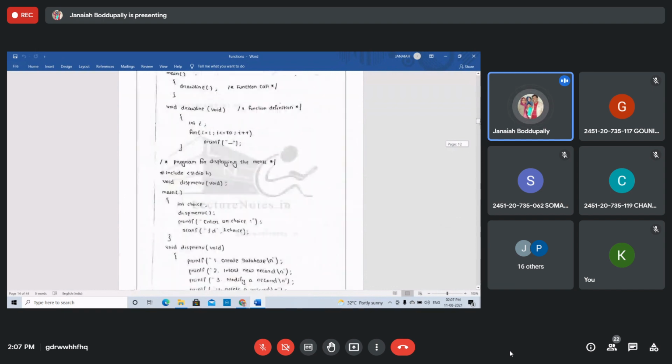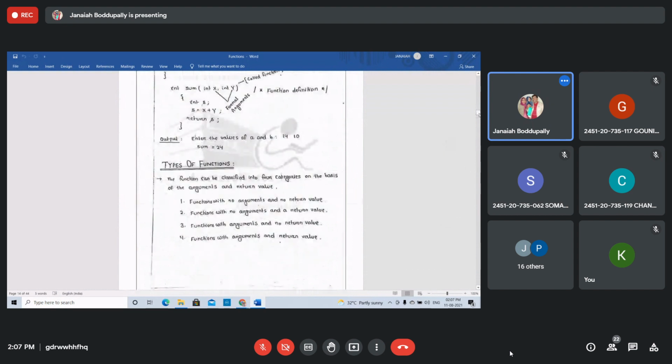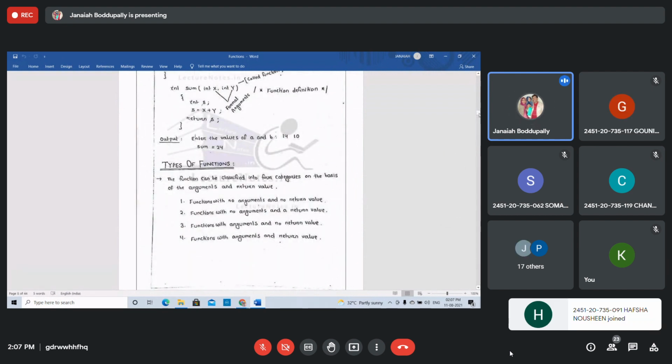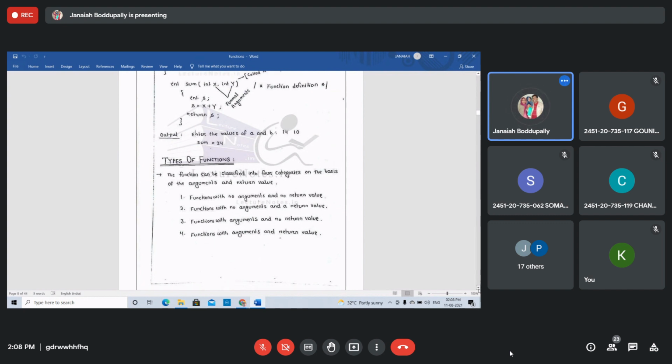Functions with no functions. The 4 types of functions. First one is functions with no arguments and no return value. Functions with no arguments and a return value. Functions with arguments and no return value. Last one is functions with arguments and return value. These are the 4 types of functions. We discussed one by one and also executed the programs.